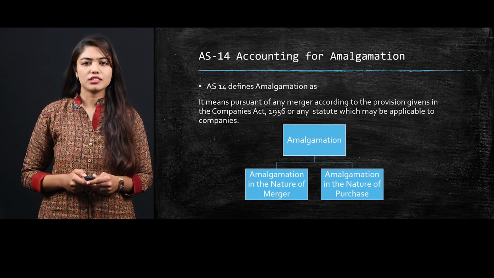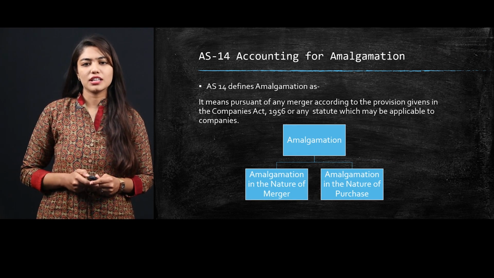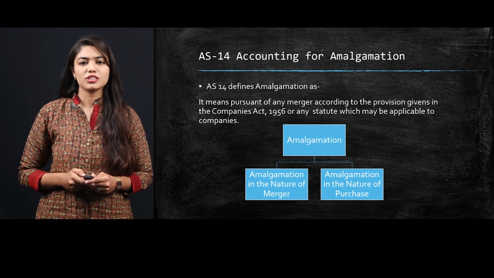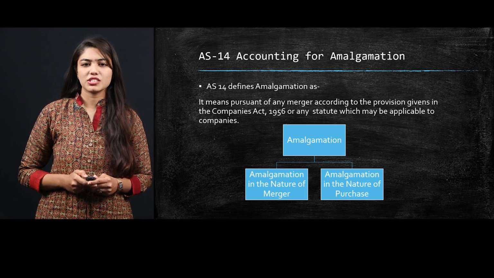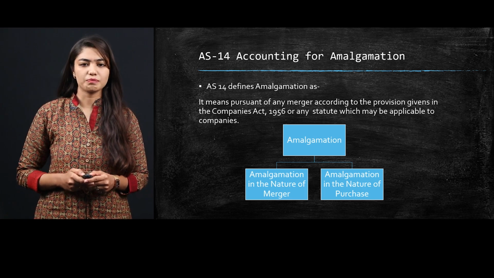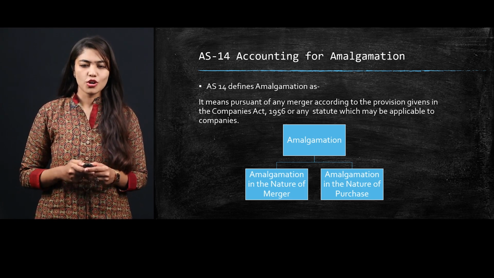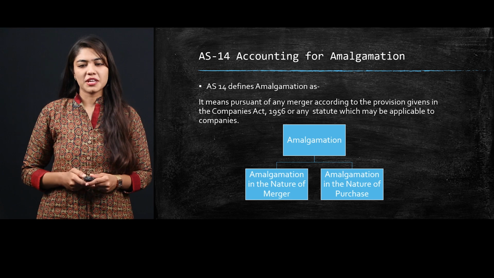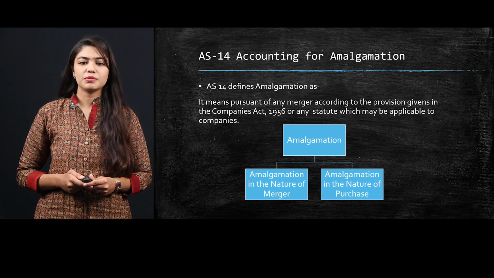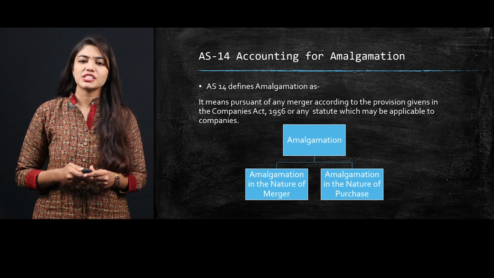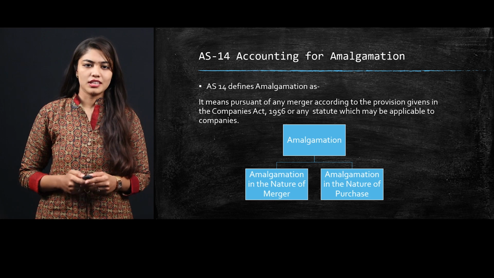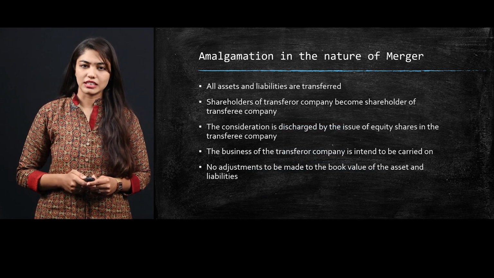AS14, Accounting Standard 14, defines the accounting for amalgamation as follows. According to AS14, amalgamation means pursuant of any merger according to the provisions given in the Companies Act 1956 or any statute which may be applicable to the company. Amalgamation can further be classified as amalgamation in the nature of merger and amalgamation in the nature of purchase. Now let us discuss that in detail.